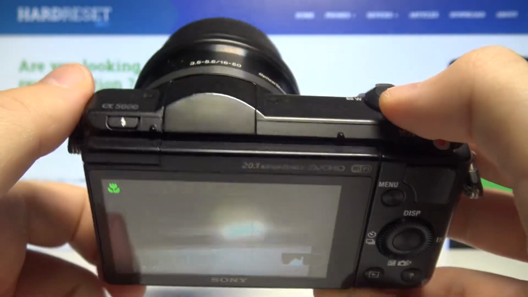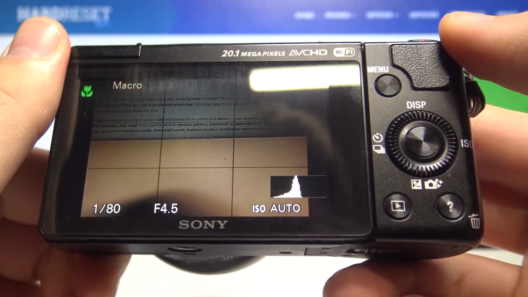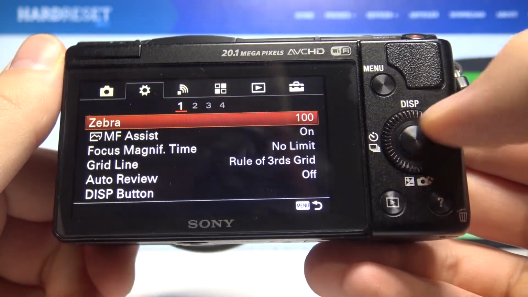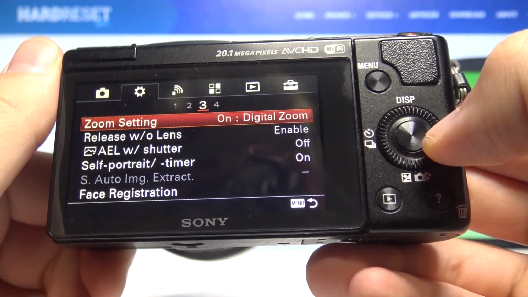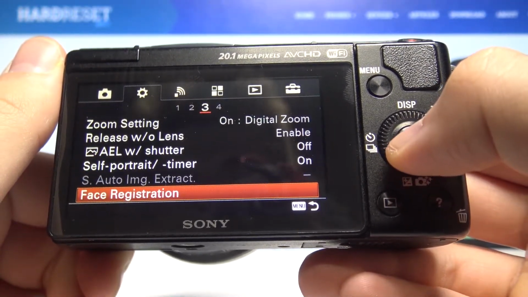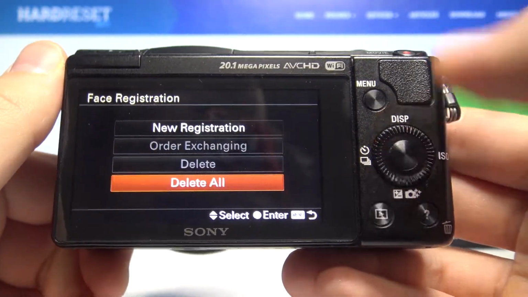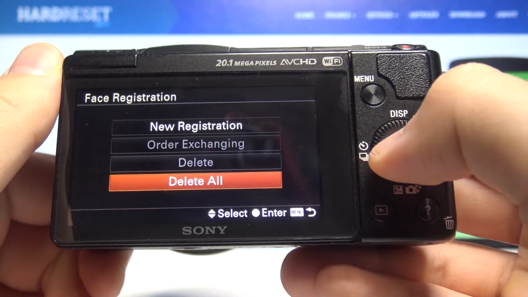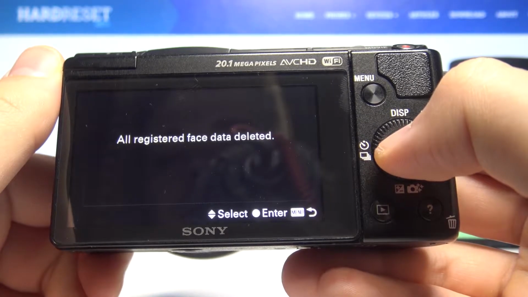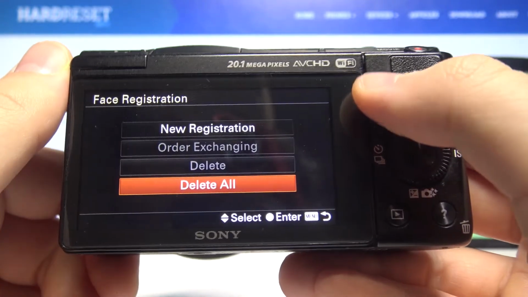Welcome. In front of me I have Sony Alpha 5000, and today I will show you how you can delete all face registration. So at the first you have to go for the menu, then tap on the custom settings. Right now we have to go on the right on the third position, and here we can find the face registration, right? So click here, and as you can see we got a couple of options, but if you want to delete all of them you have to choose the option at the bottom, then click the middle button 2 times, confirm, and as you can see every registration face was removed.